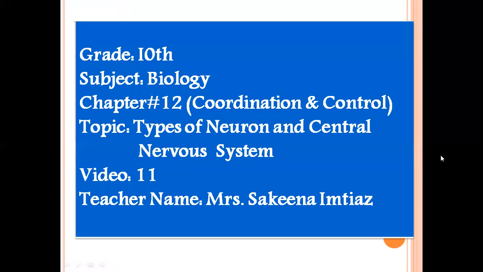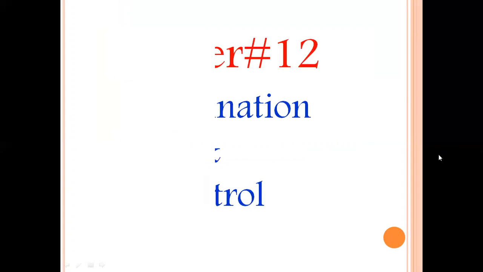This is grade 10. We are studying biology, chapter number 12. Today our topic is types of neuron and central nervous system. Okay, let's start.